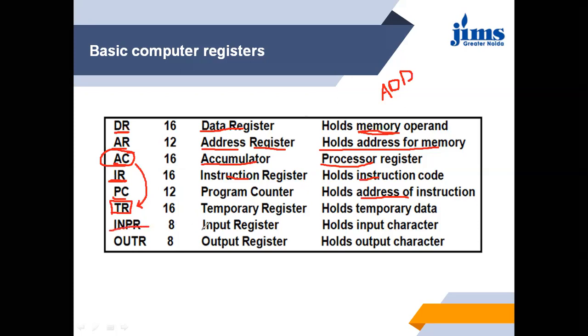And INPR, the input register. When any input is attached to the processor, the value of the input is received by the processor through the input register. It holds the input characters. Then OUTR, the output register. It holds the values that have to be sent to the output.